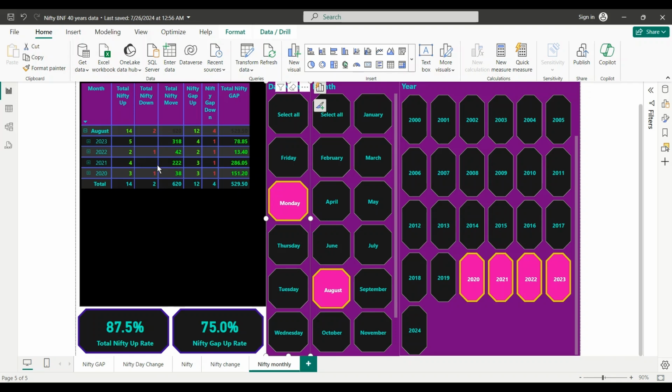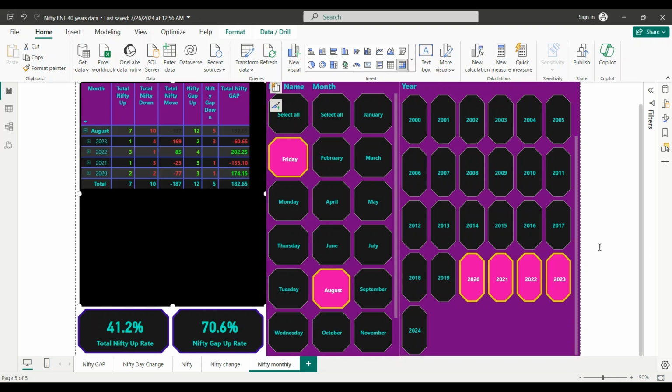If you know exactly how it behaves on each day, you can plan your trade accordingly. So let's go to Friday. Friday is also bad, 4 out of 5 down. Even other years are also down. So Fridays are bearish.